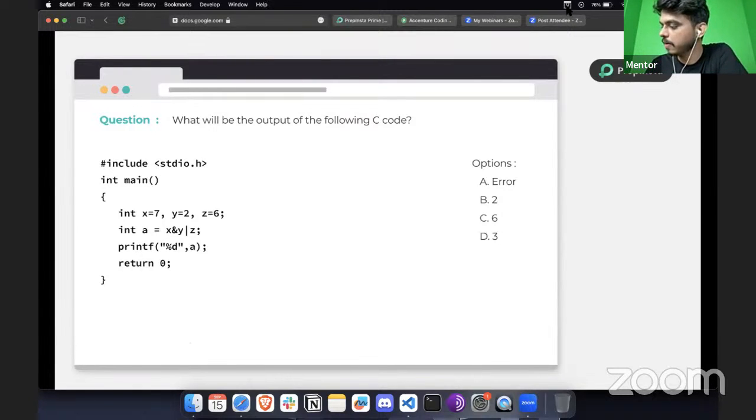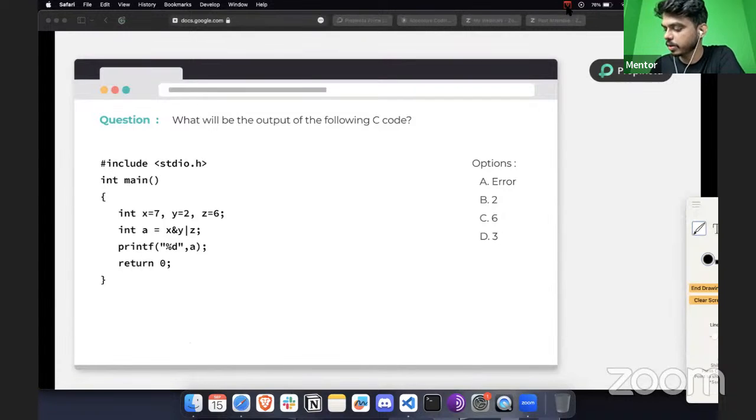So let's solve this question here. We have the value of x as 7, y as 2 and z as 6. We have to perform this operation, which is the bitwise AND operator and the bitwise OR operator, between the first operation that we do on x and y. Later, after both operations, we are going to print the value of a. Now if you remember, bitwise operation is performed on binary numbers.